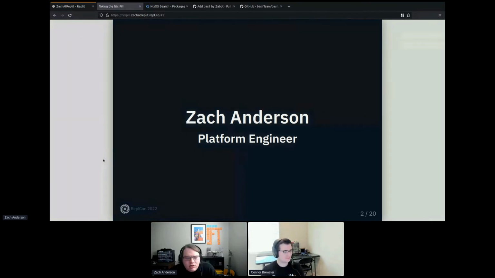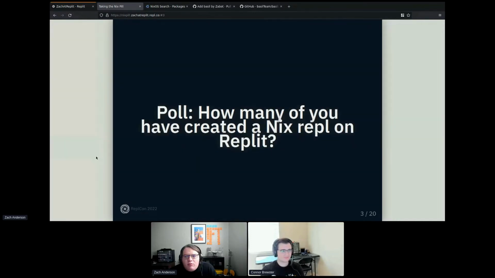So we're going to start out with a poll real quick. You can go ahead and go into the poll section. How many of you have created a Nix REPL on Replit? Could have been in the last couple days. Could have been back when Nix first entered beta, and you haven't touched it since. Just any kind of Nix REPL. So we'll wait and see what the polls are. Actually, a lot more people than I was expecting. It's going to make the next slide seem a little strange then, but we'll make it work.